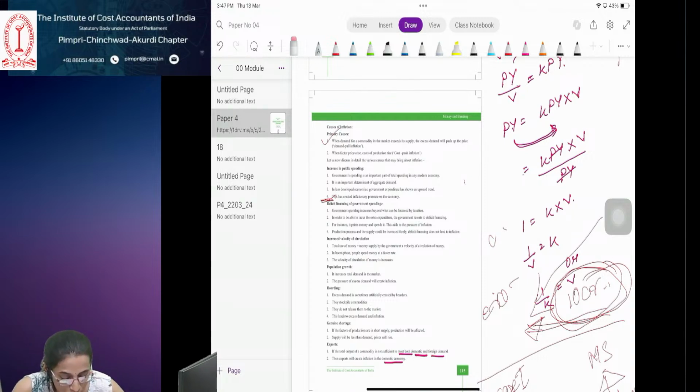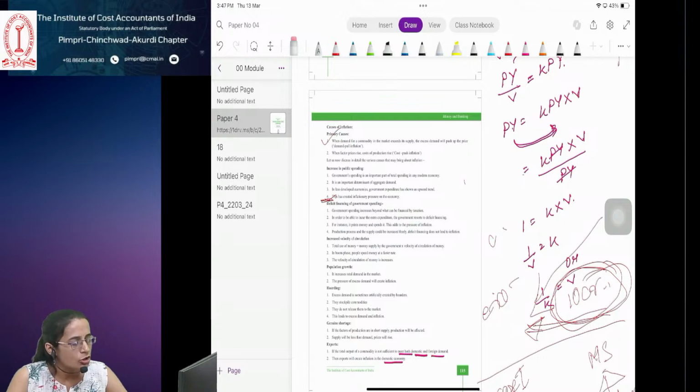On the other hand, for credit expansion, the bank rate is reduced. Bank rate is what rate? Bank rate is the rate which the central bank is charging the commercial banks. Right, Sheila? Yes, ma'am. Bank rate is the rate which the central bank is charging the commercial bank.